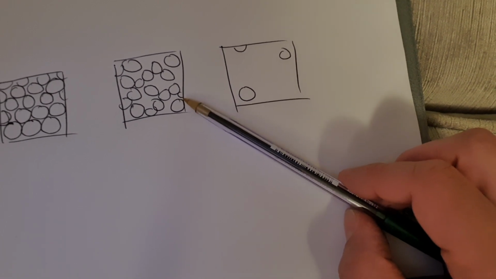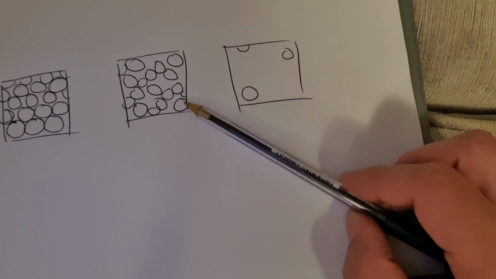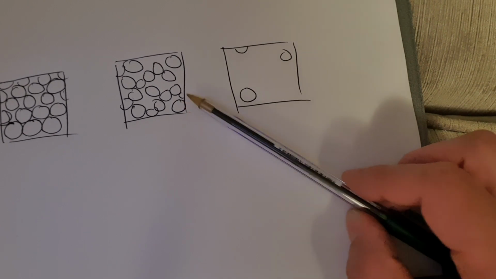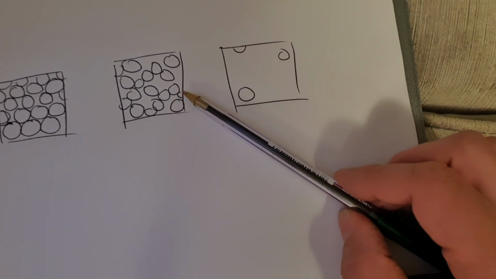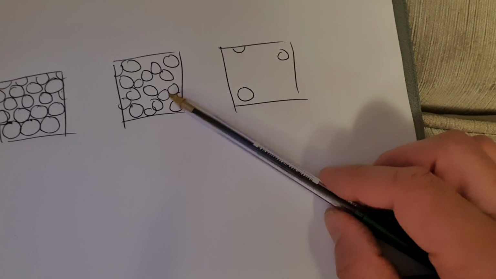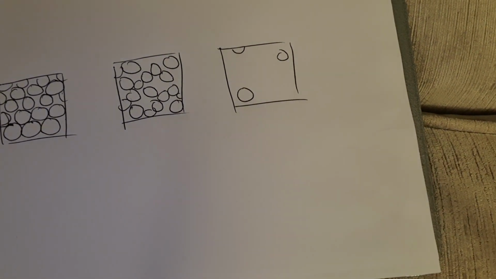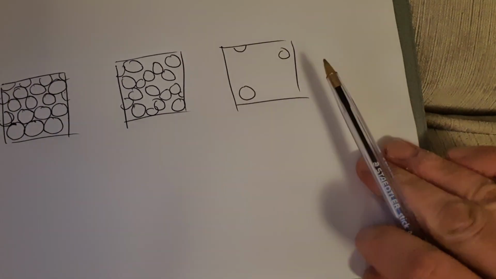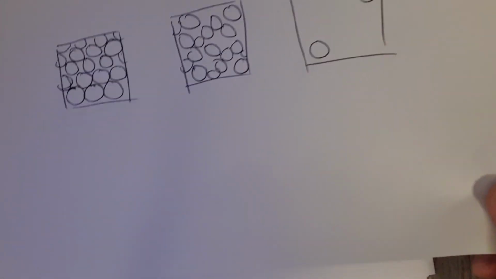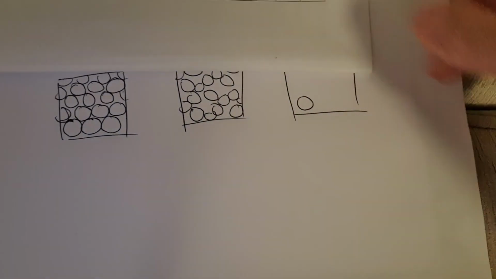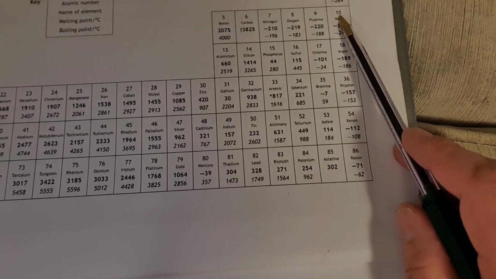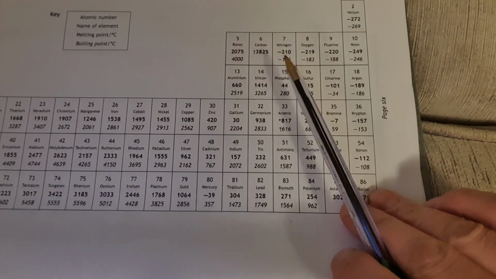They're being overcome because, think about it, we're giving them heat, we're giving them more energy, so they're able to move around more and eventually have enough energy to overcome the forces of attraction between them, and then that's them turning into a gas.